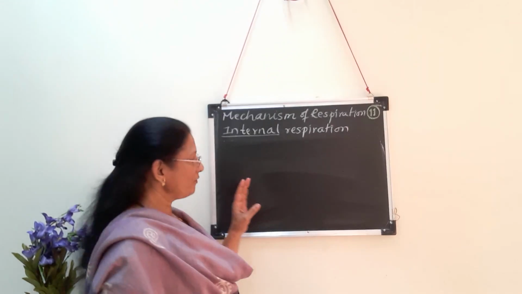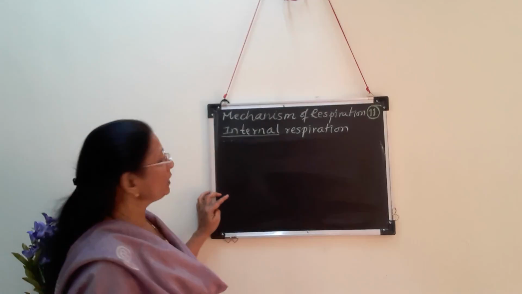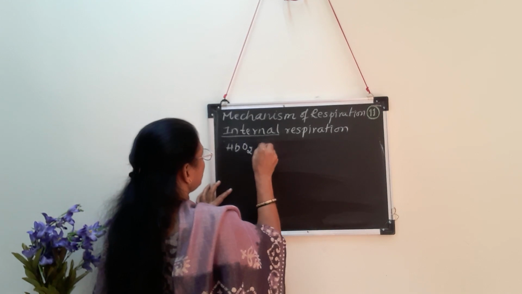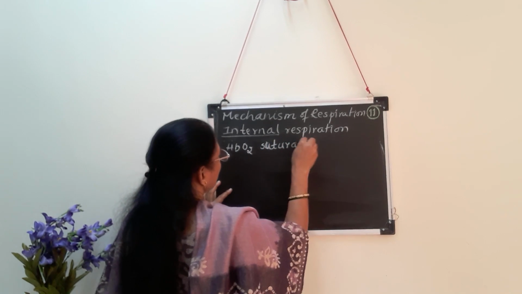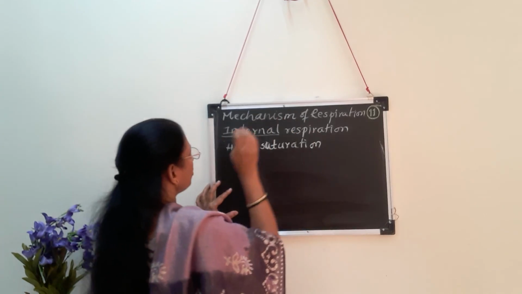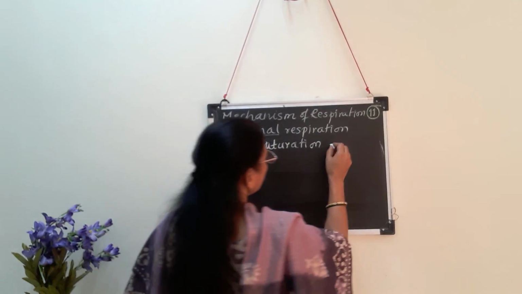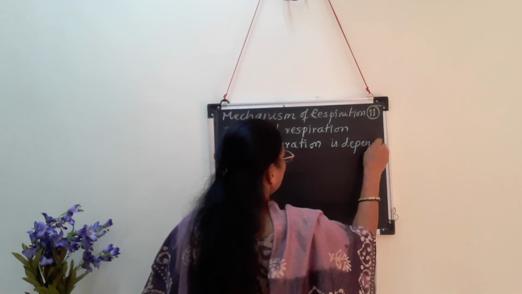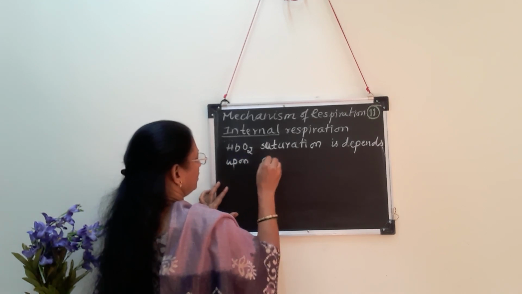In the first part we have seen that oxyhemoglobin is formed. So what do you mean by HbO2 saturation? This HbO2 saturation means combination of hemoglobin with the oxygen. This HbO2 saturation depends upon the oxygen tension.